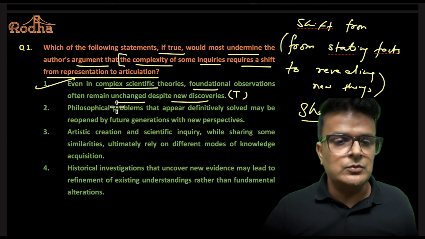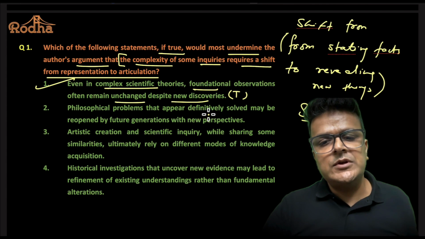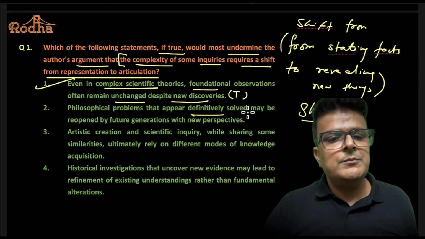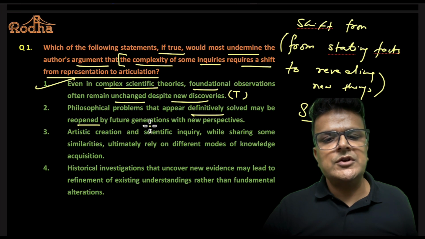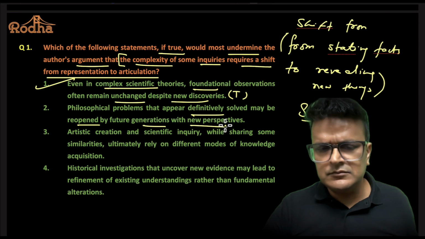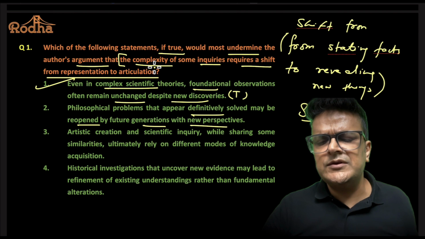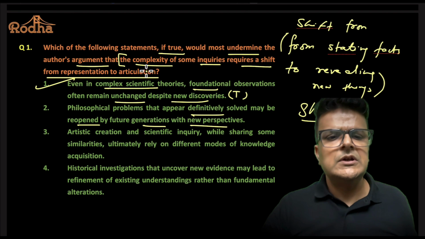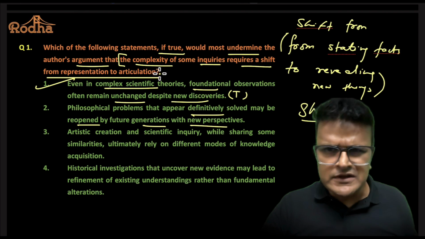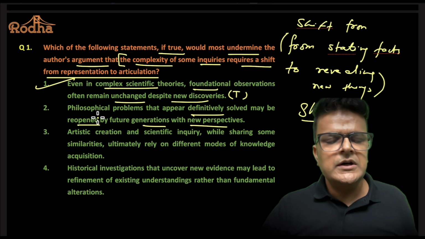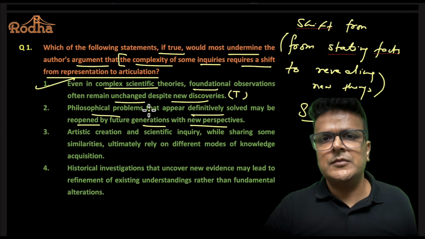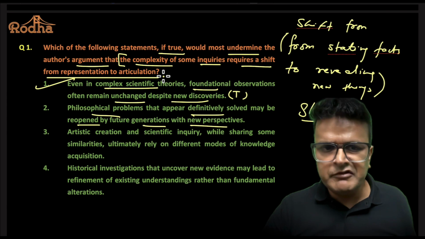Now look at option 2. Philosophical problems that appear definitively solved may be reopened by future generations with new perspective. Is it about complexity? Is it about complex scientific problems, complex theories? No, it's talking about philosophical problems. Can it attack the argument? Very unlikely.